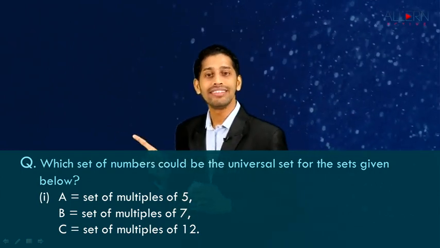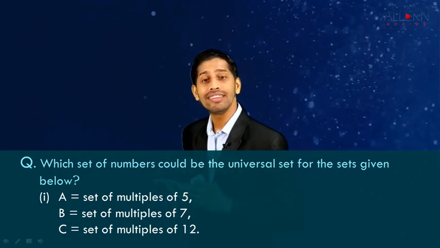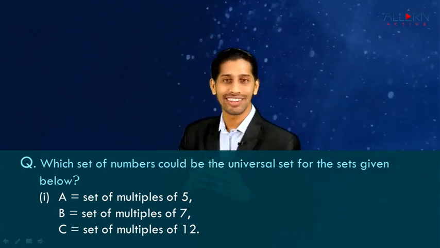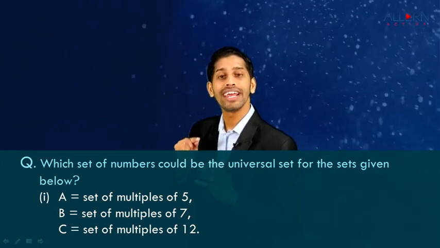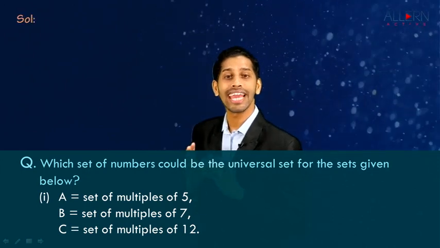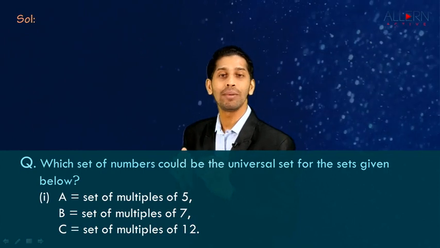So, three sets are given to us and we need to identify for all these three sets which set can be chosen as the universal set. So first of all, we'll convert all three sets in roster form. So we start with first set, which is set A. It says that A is a set of multiples of 5.